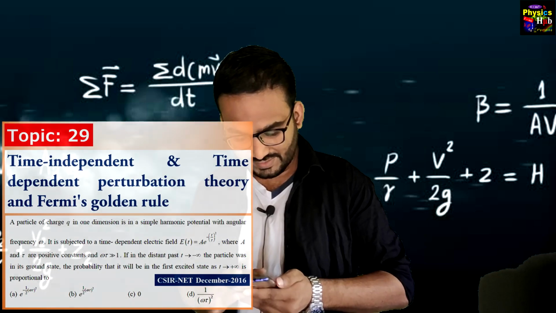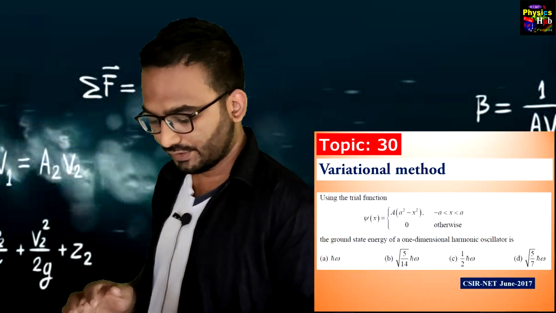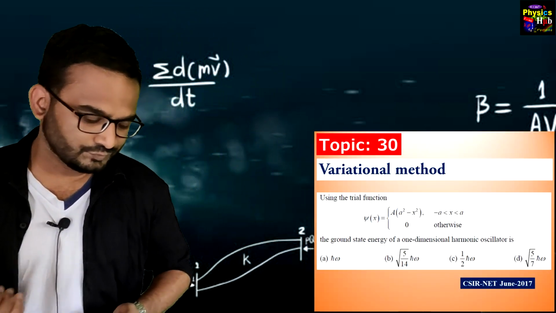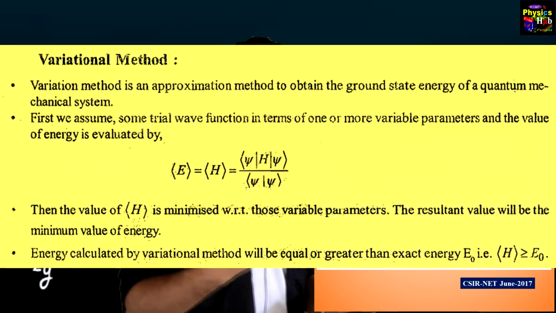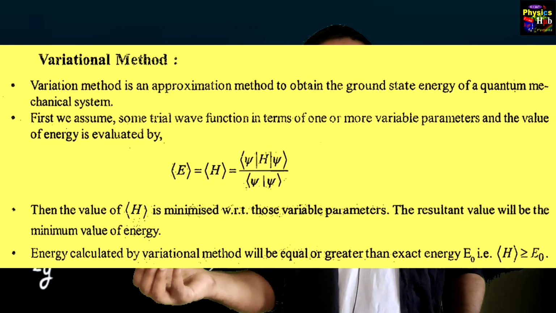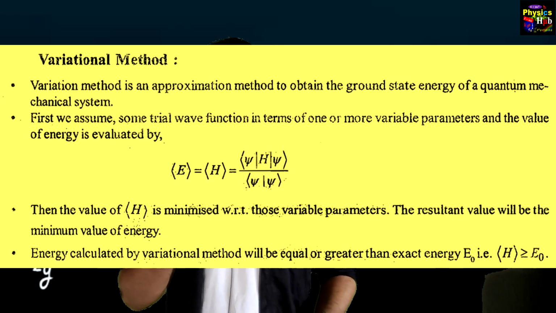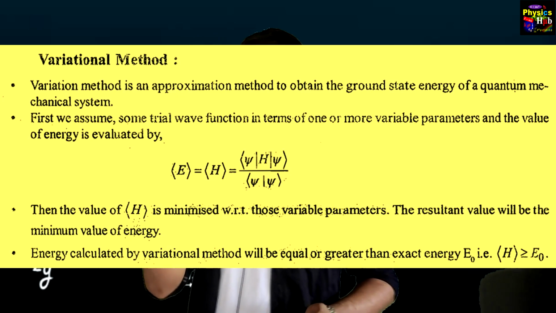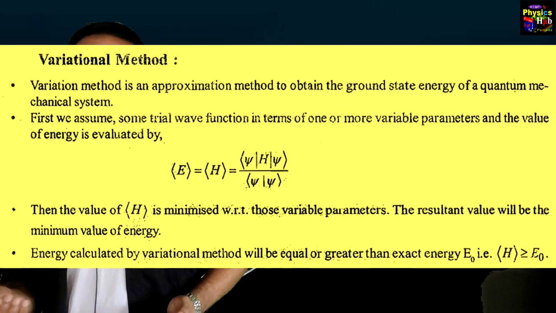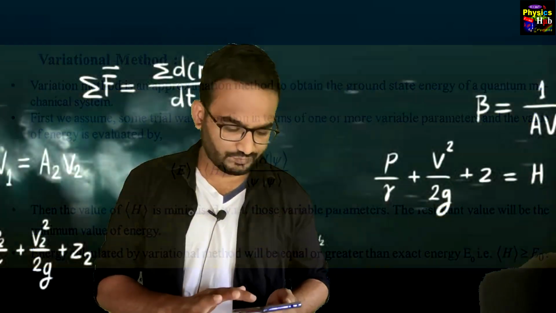Next topic is the variational method. This is a very easy topic. You just need to have a trial wave function, and you have to find the energy, then you take the derivative with respect to the unknown parameter, you find the minimum ground state energy, and that's all.